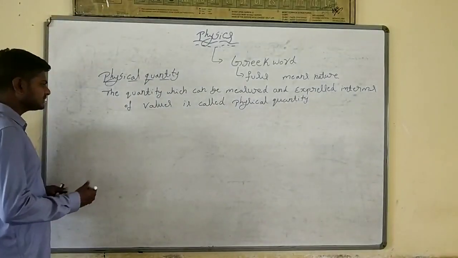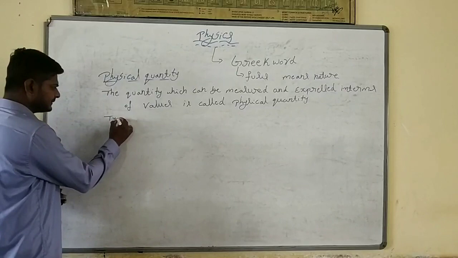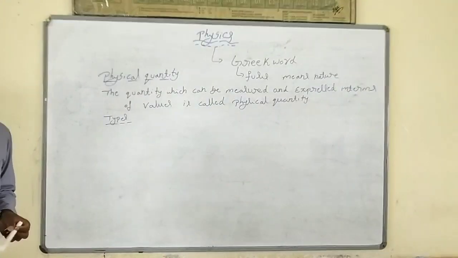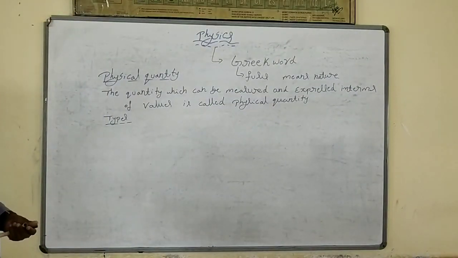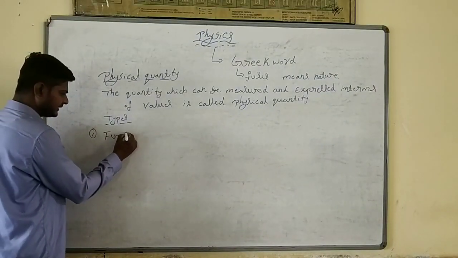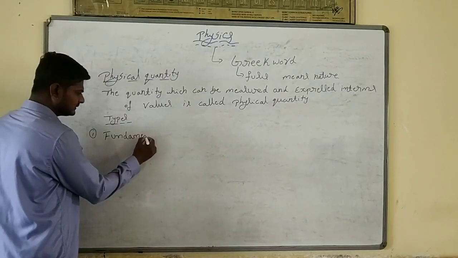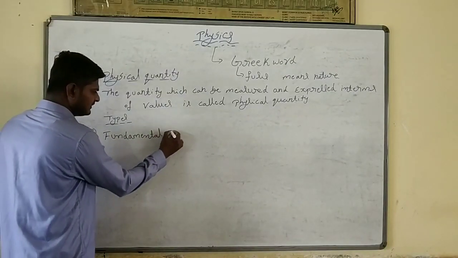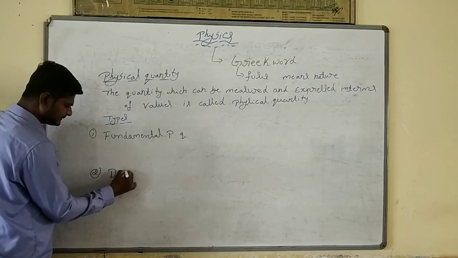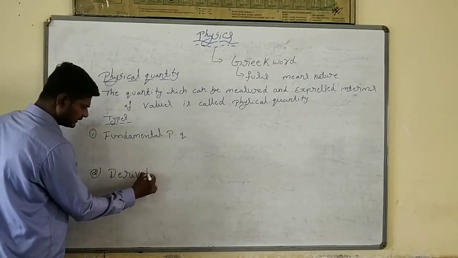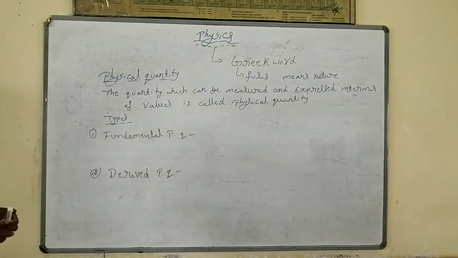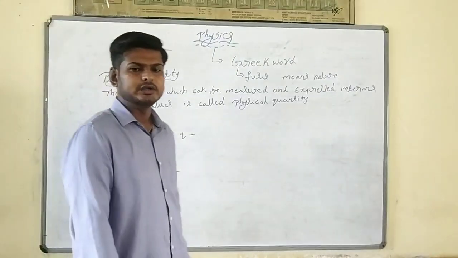Now we will see the types of physical quantity. Physical quantities are classified into two types. One is fundamental physical quantity, and the second one is derived physical quantity.